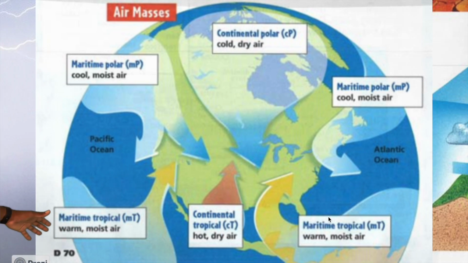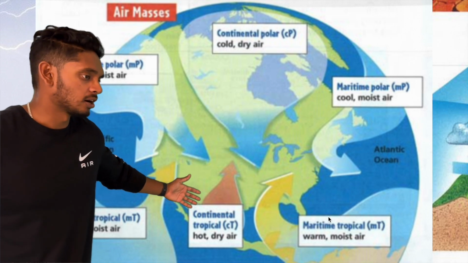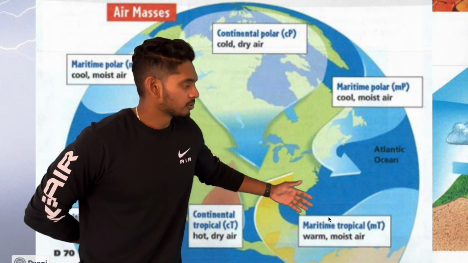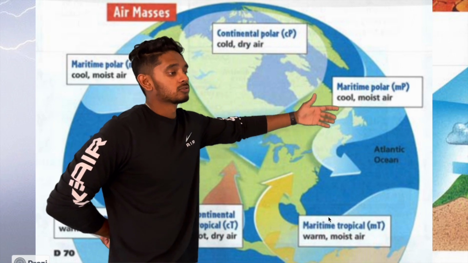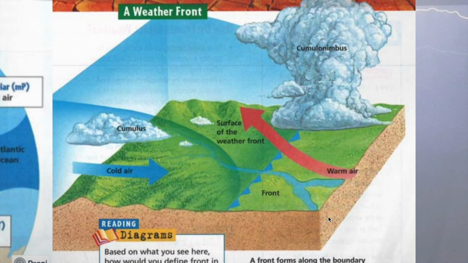Maritime means water, by the way, like coastal. Continental is on the continent, so nice and hot on the land. You got maritime tropical, okay, from the south, near the water, easy. Maritime polar, coming from the poles, it's gotta be cold. And continental polar, also gotta be cold, also on land.